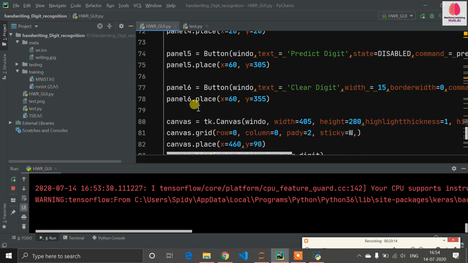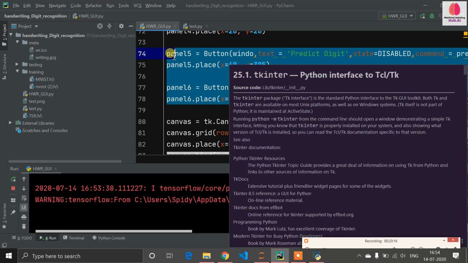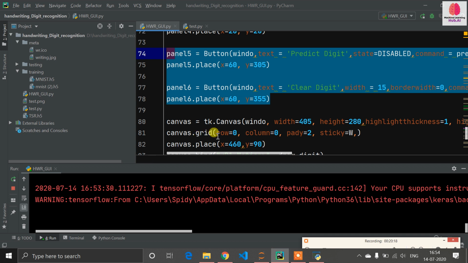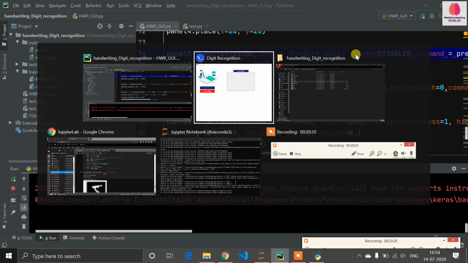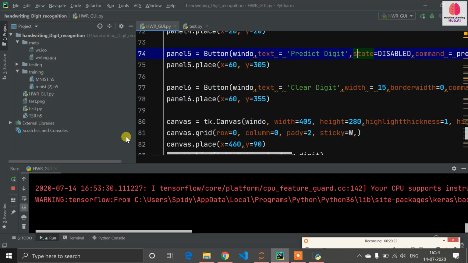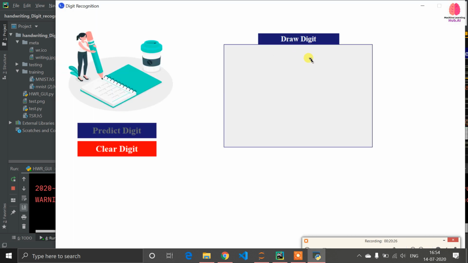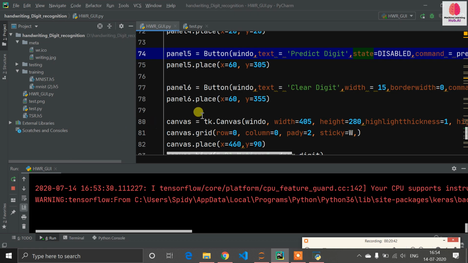After that we need two buttons for predict and clear. I have placed these buttons, but for the predict button I have chosen disabled, meaning when I start drawing the button will be enabled, and when I click on clear it will be disabled again. Normally if no digit is drawn and I click on predict digit, it will give me an error. So for error handling I set this button as disabled.